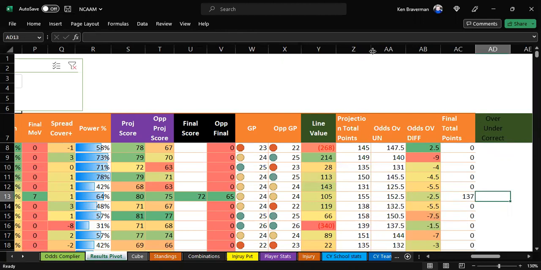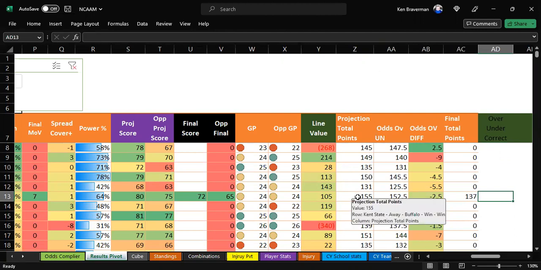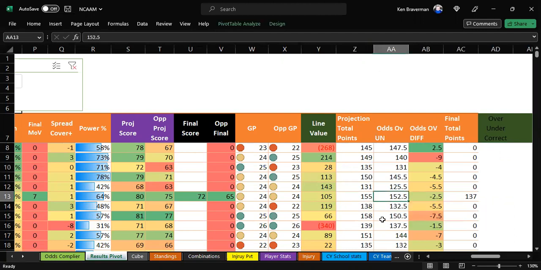We have a final total point number. We have a projected total point number, which is right here. And then we have what the odds makers guessed it was going to be. And essentially, we were 2.5 over the odds makers, I guess is what this negative 2.5 means, right? Well, we lose here because we're over the over under and they ended up going under. So we got to start formulating this thing and say, all right, there's going to be like 4 different if formulas probably here. If this is less than this, okay, and then we got to put an and in here. So we've got a couple different things that are going to go on here.